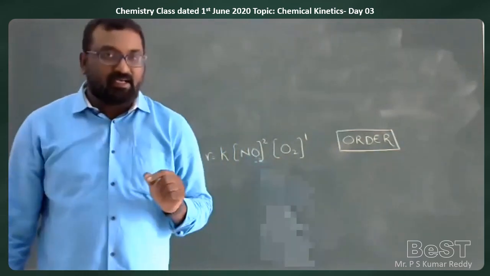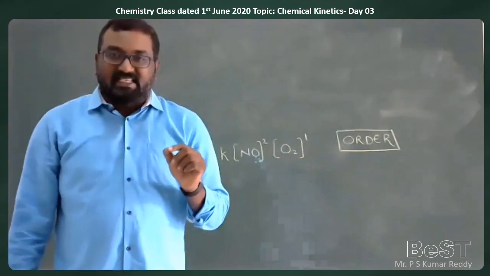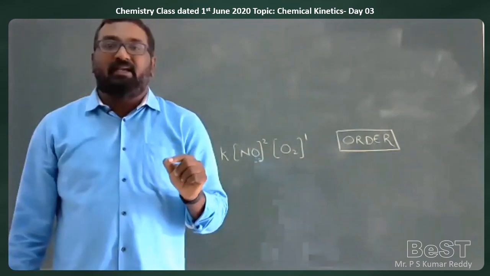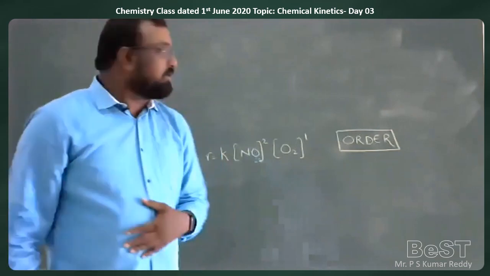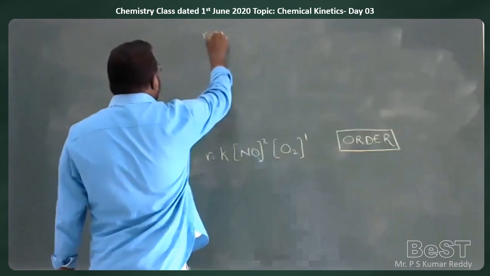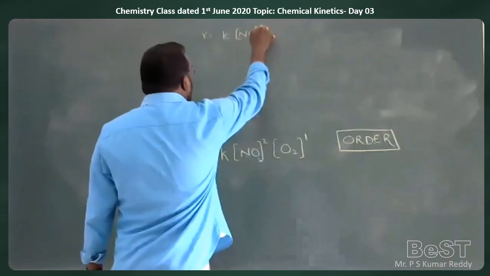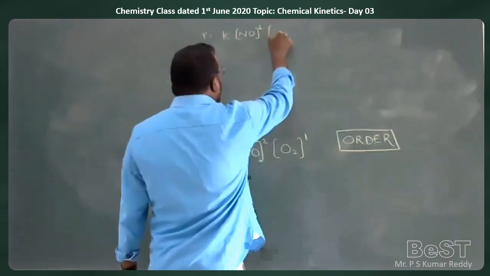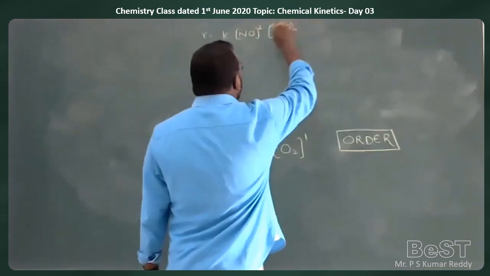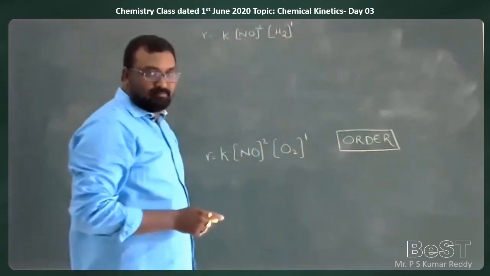So once again I am repeating the definition for order of the reaction. Order of the reaction means it is the sum of powers of concentration terms in an experimentally determined rate equation. For example, if the rate equation is given as R is equal to K into concentration of NO to the power of 2 into concentration of H2 to the power of 1, automatically 2 plus 1 equal to 3.